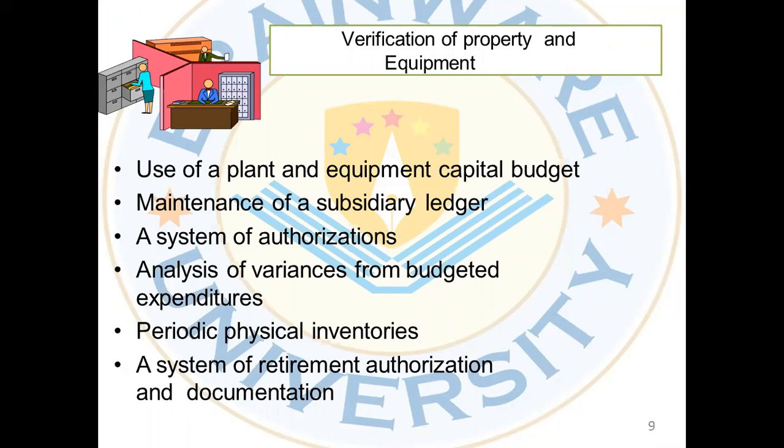Now it's all about property and equipment. Use of plant and equipment is capital budget because of capital expenditure. Maintenance of a subsidiary ledger, a system of authorizations, periodic physical inventories, verification, analysis of variance among budgeted expenditures, and a system of retirement authorization and documentation. So here capital budgeting for those fixed assets is very important.